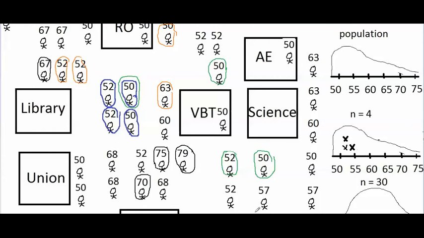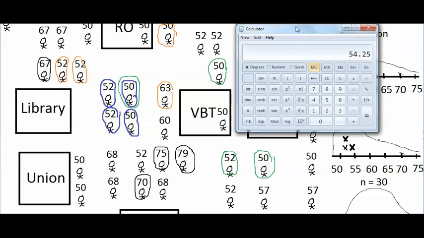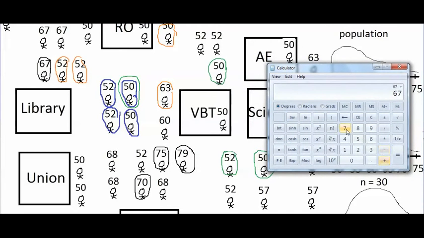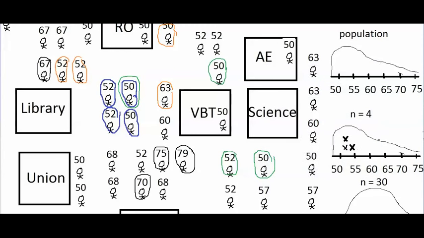This is another possible sample of 4 people, and let's see what their mean equals. 67 plus 70 plus 75 plus 79 equals 291 divided by 4. This group of 4 people has a mean of 72.75. So their sample mean is out here.